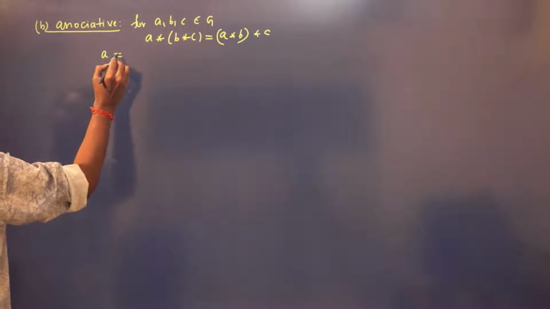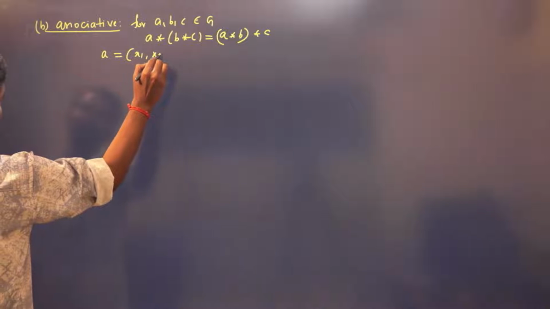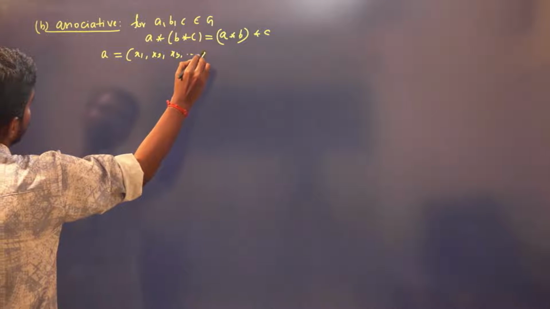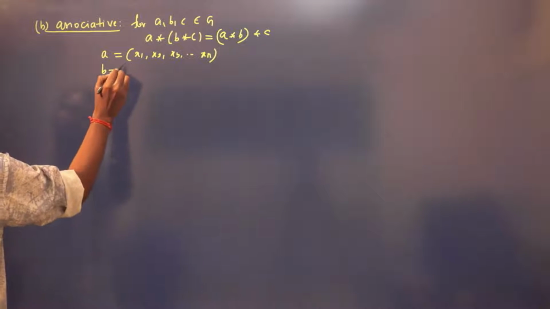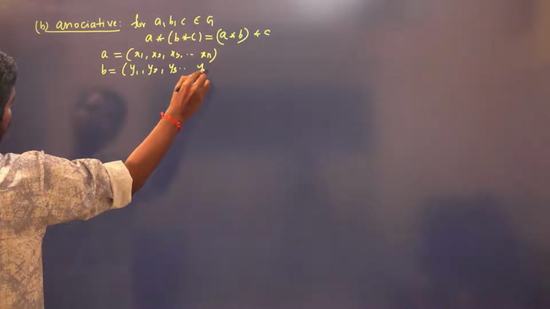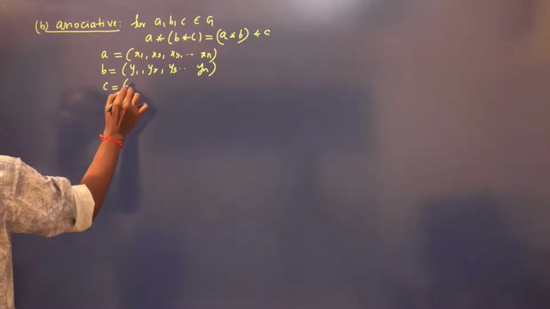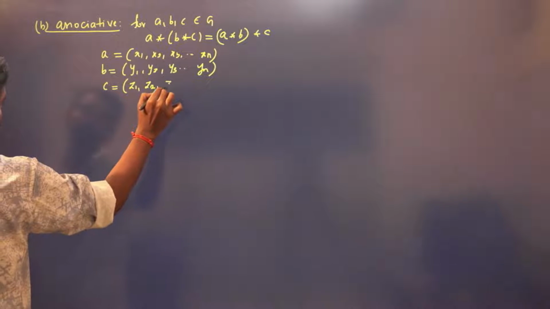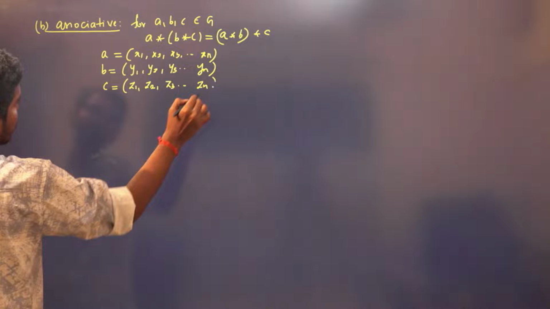See, here every element is a tuple. Let us take a to be x1, x2, x3 and so on up to xn. Let us take b to be y1, y2, y3 and so on up to yn. Let us take c to be z1, z2, z3 and so on up to zn.